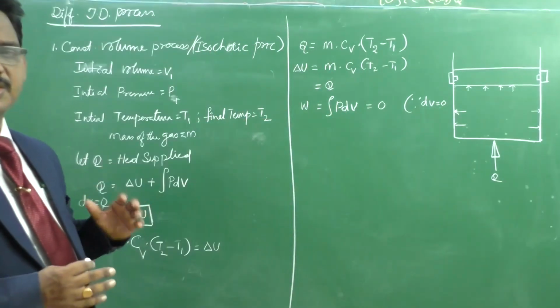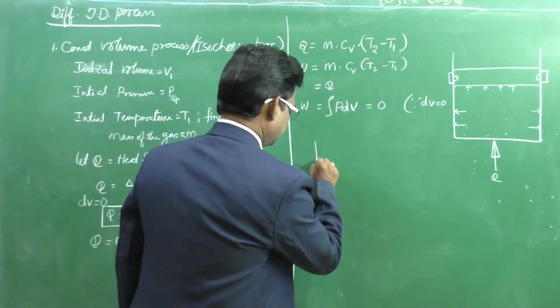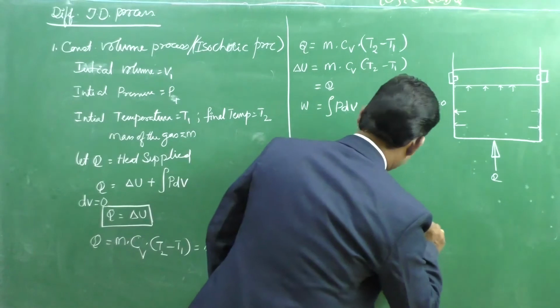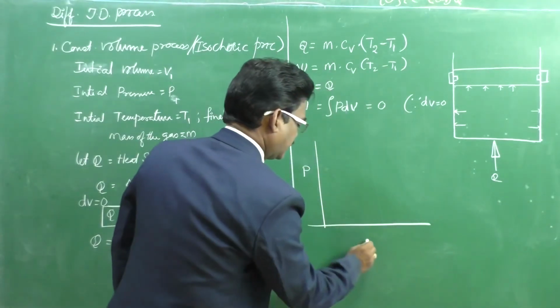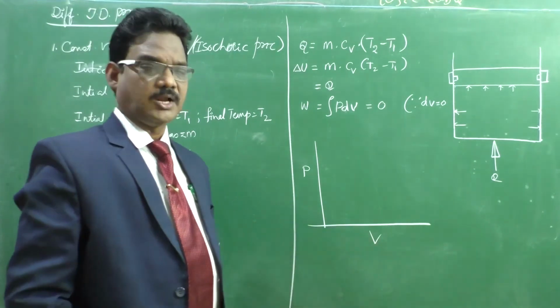Now represent the constant volume process on the PV diagram. Consider this is P and this is V, pressure versus volume.